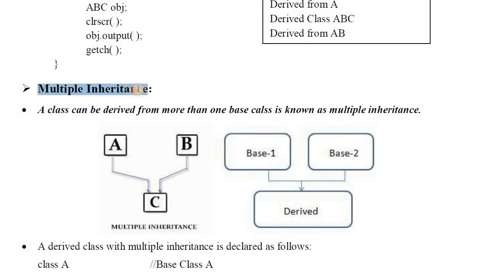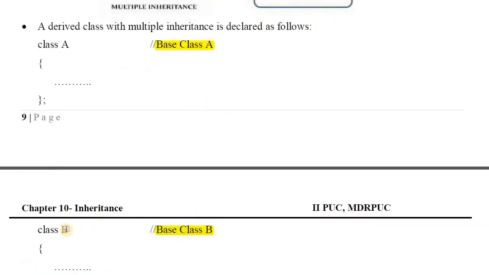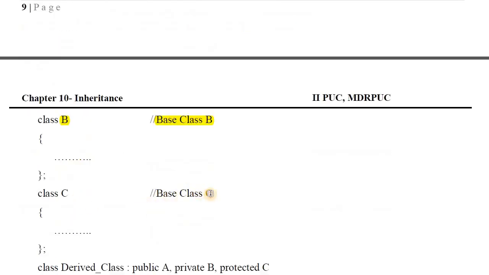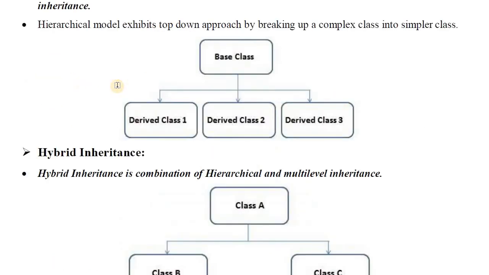Next, multiple inheritance. In multiple inheritance, A is a base class and B is also a base class. So A and B, two base classes, are there. Again C is also a base class, so three base classes are there. Here we are creating a new derived class from more than one base class, from the three base classes A, B, C. So this is called multiple inheritance. Next, hierarchical inheritance.